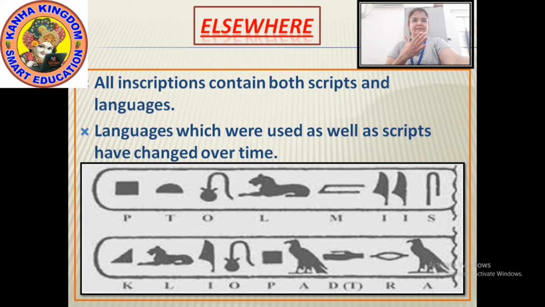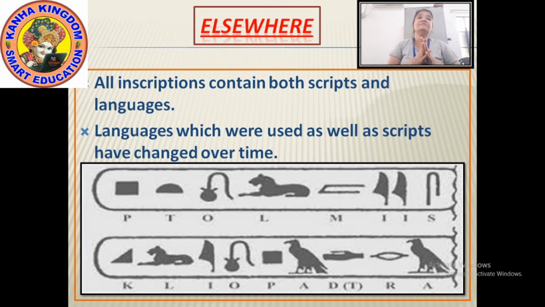Now here it is. The inscriptions which were found by the scholars, or you can say by the archaeologists, they kept side by side, and after that they read it. And here you can see the different languages in the form of pictures.